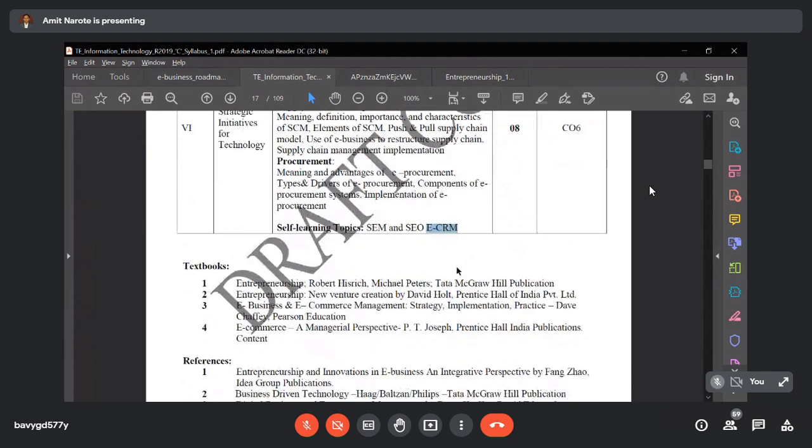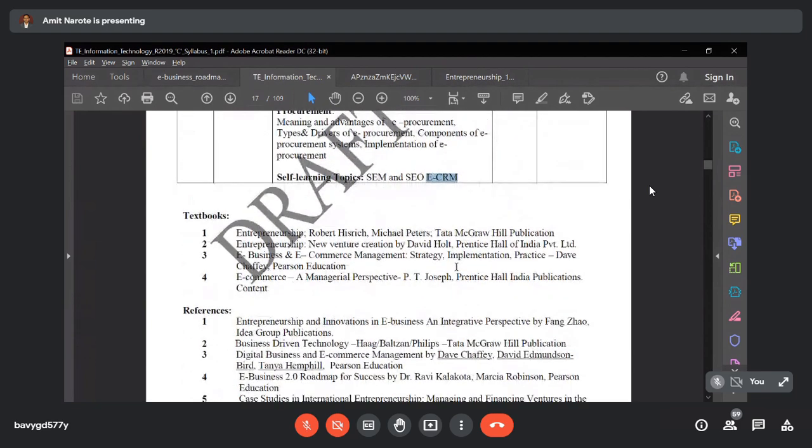Now let's discuss the textbooks or references which are mentioned for this subject. So first is Entrepreneurship, Roberts, Rich, then Michael Peter from Tata McGraw-Hill. So this is one of the reference books from where we are going to study the material. Then the second reference book is Entrepreneurship, New Venture Creation by David Hall, Prentice Hall of India Private Limited. Then the third is e-business and e-commerce management strategy by Dave Chaffee. So this book is very important.